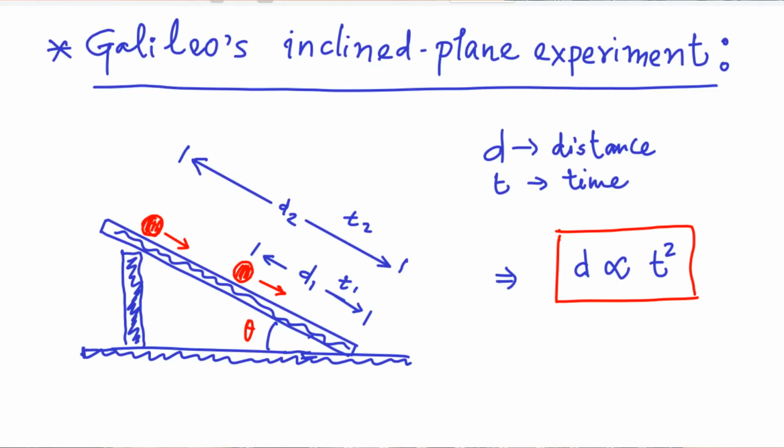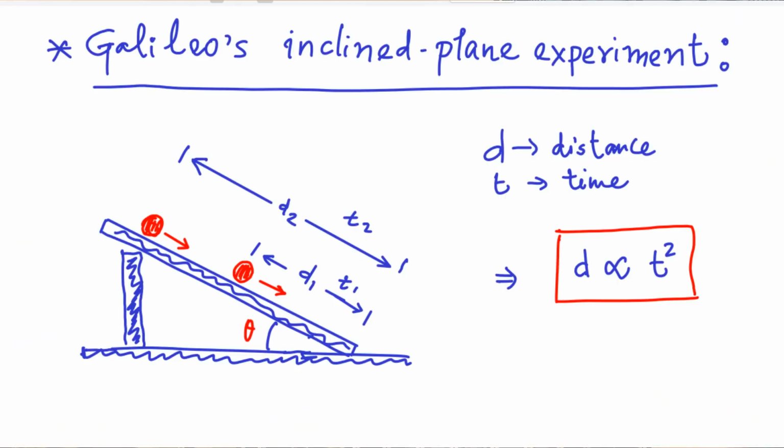Let us consider a wooden plane which rests at an angle theta, as you see it here. A bronze ball is allowed to roll down along the plane. Subsequently, Galileo measured the time required for the bronze ball to roll down to the ground starting from different initial locations. By doing this experiment, Galileo found out that the distance traveled by a falling ball on an inclined plane is proportional to the square of the travel time.